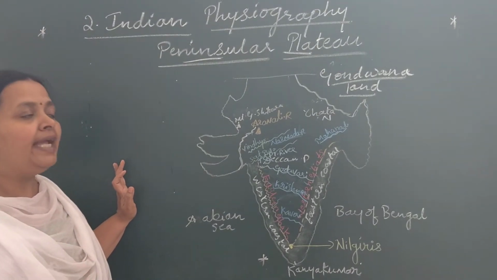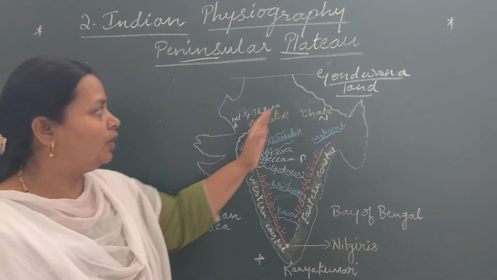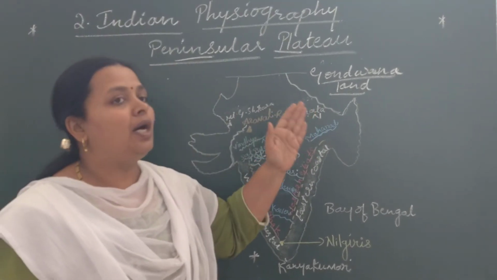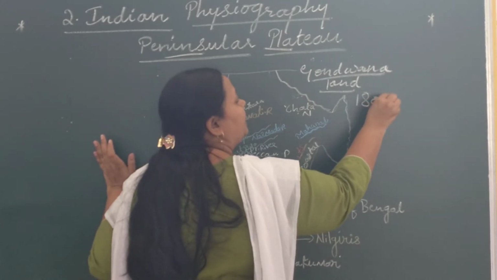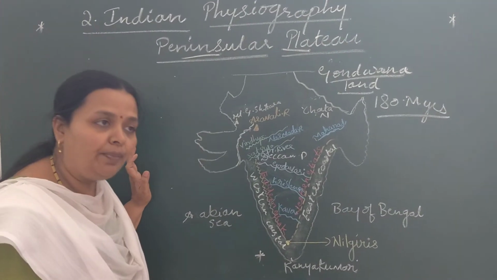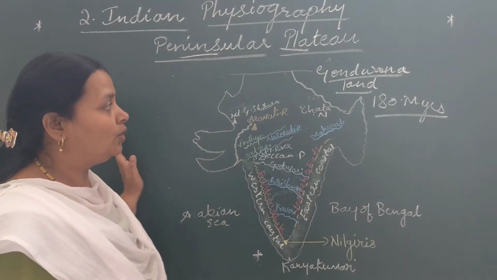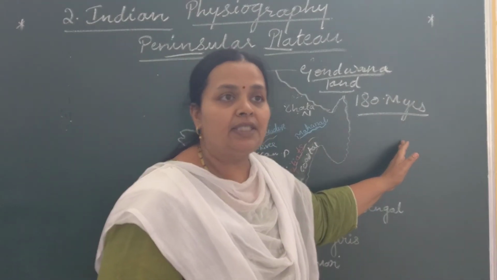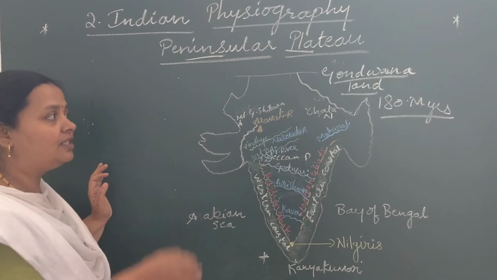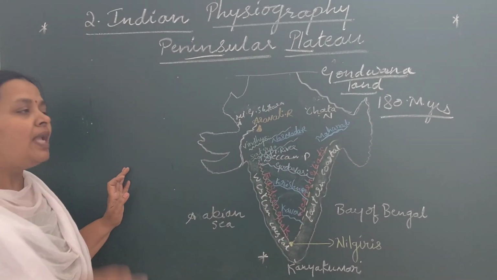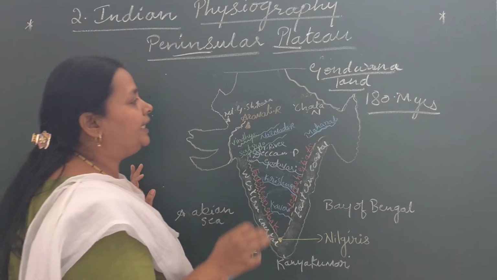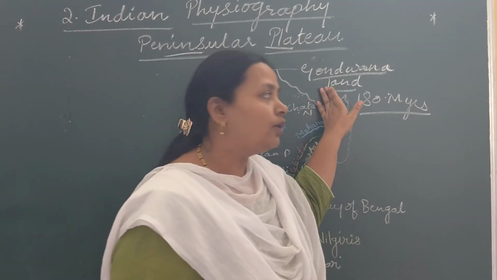Gondwana land was an ancient continent. It broke up about 180 million years ago into many land masses, and today we recognize these split land masses as Africa, South America, Australia, Antarctica and the Indian subcontinent. That is what Gondwana land was.